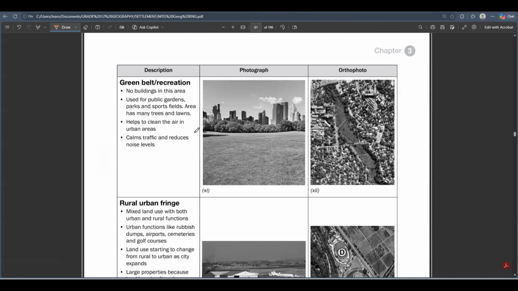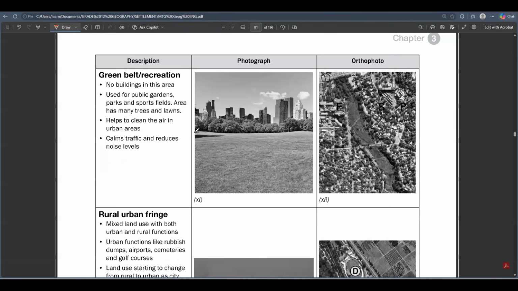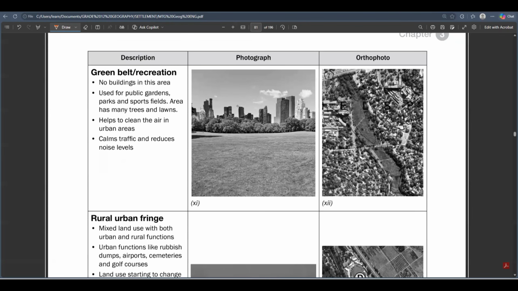So even if we're in an urban area with dense buildings, we often have a place that has got nothing, just an empty space with lots of trees. At the green belt, there are no buildings in the area, or they are just trees usually. The green belt area is usually used for parks.